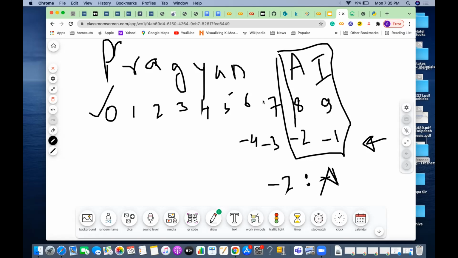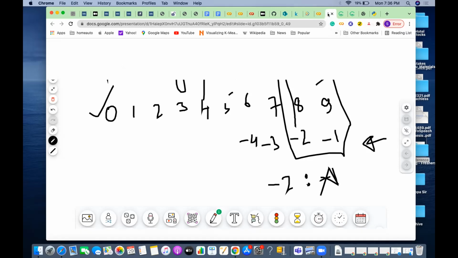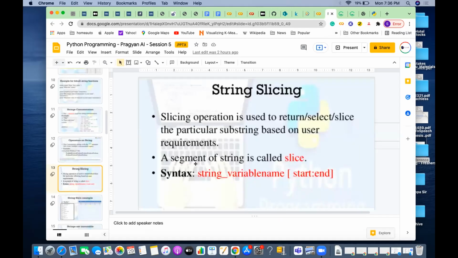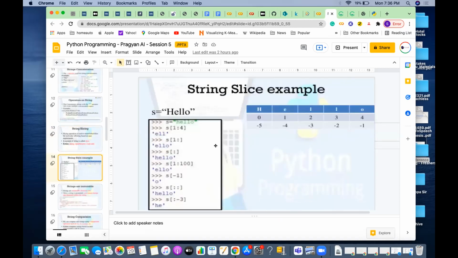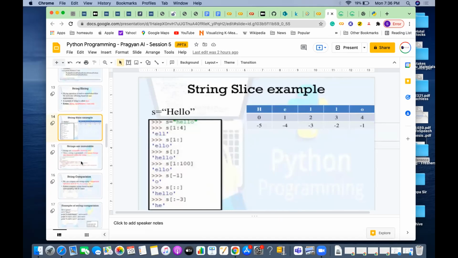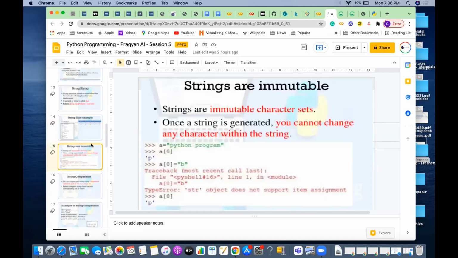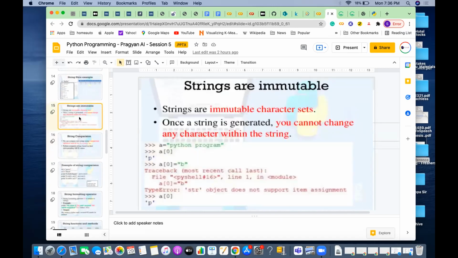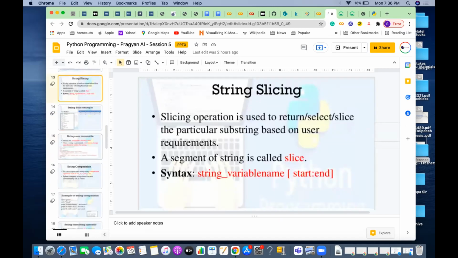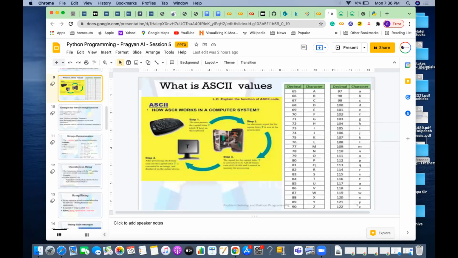You should know the positive and the negative indexing. These are the ways you can cut. This accessing is called string slicing. Positive and negative we discussed, and string immutability also we discussed. Any questions so far?